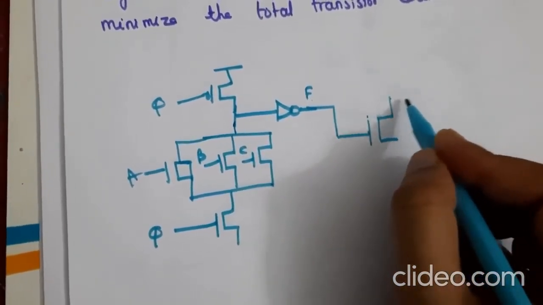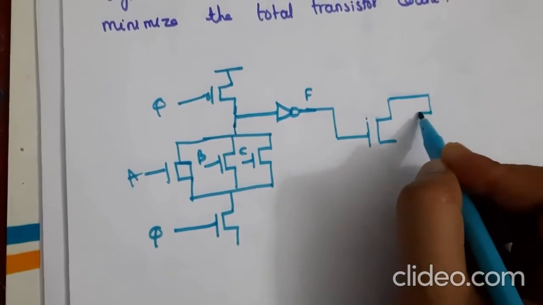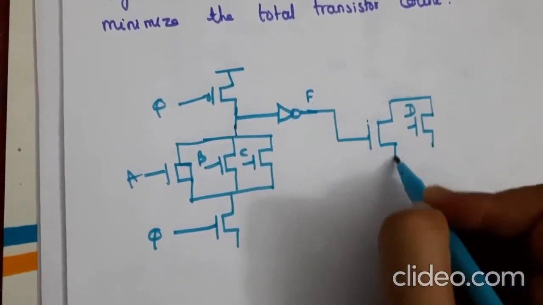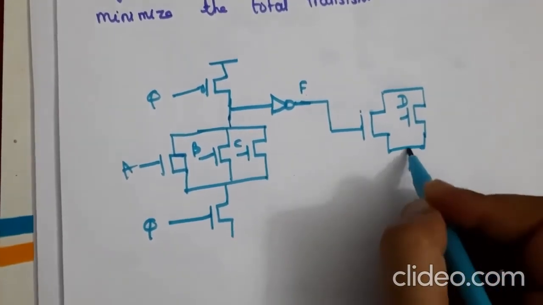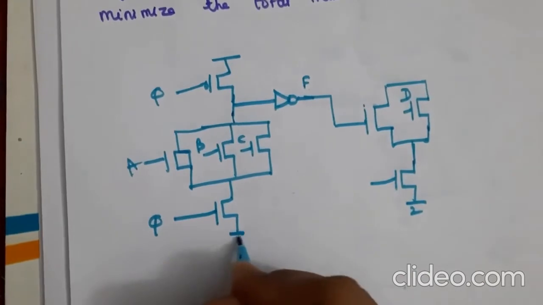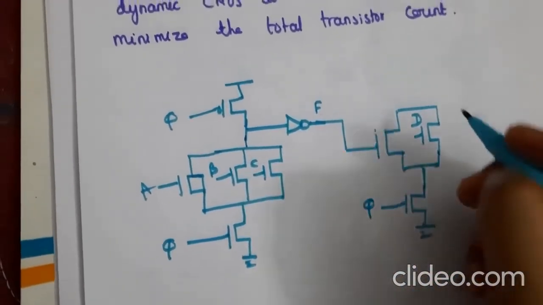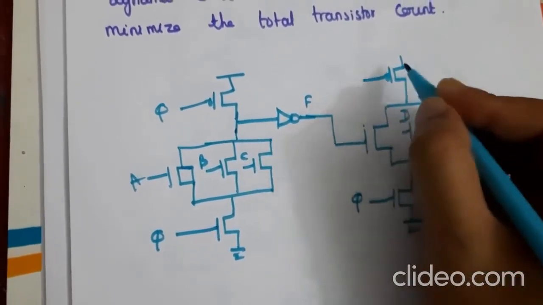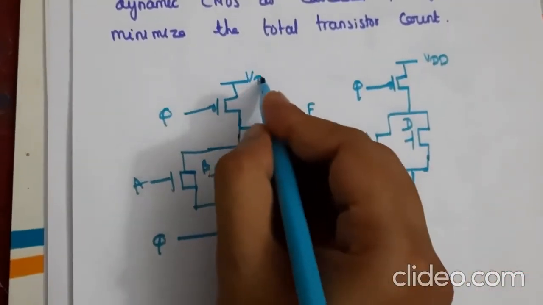input, and this is parallelly connected to D, and this is connected to another evaluate transistor, and this is grounded, and the clock is given here, and also here another PMOS is connected to VDD.